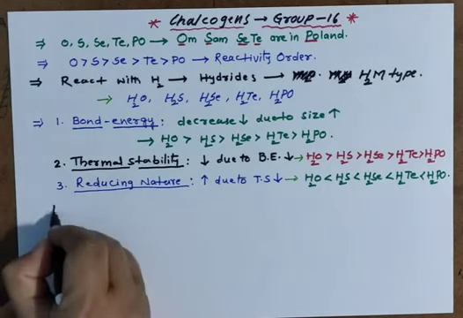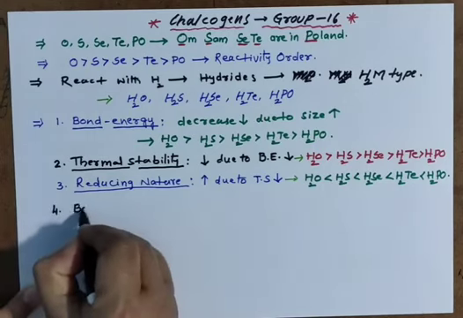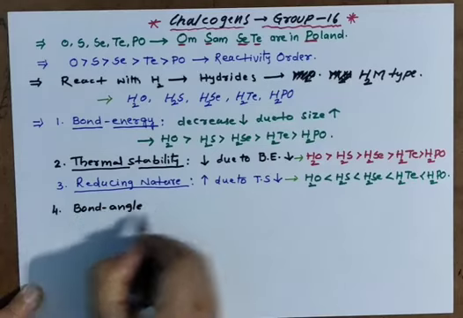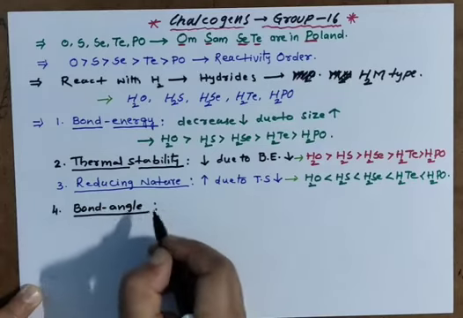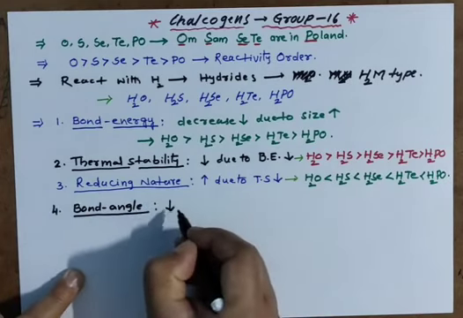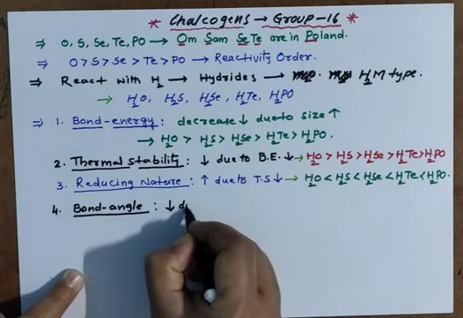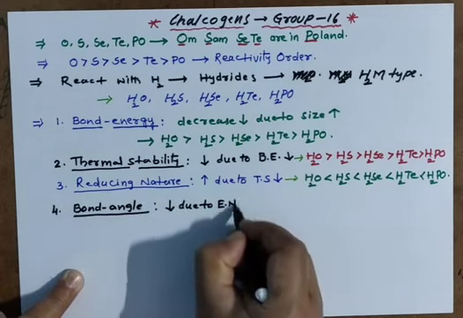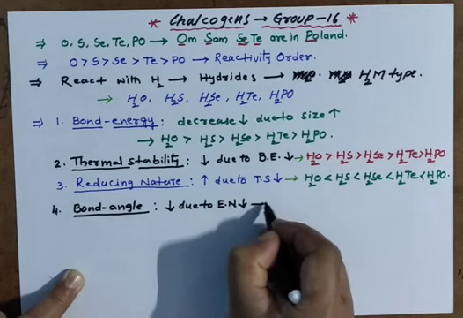Next, another important property we are going to discuss, that is bond angle among hydrides. Down the group, the hydride bond angle decreases due to electronegativity decreasing.